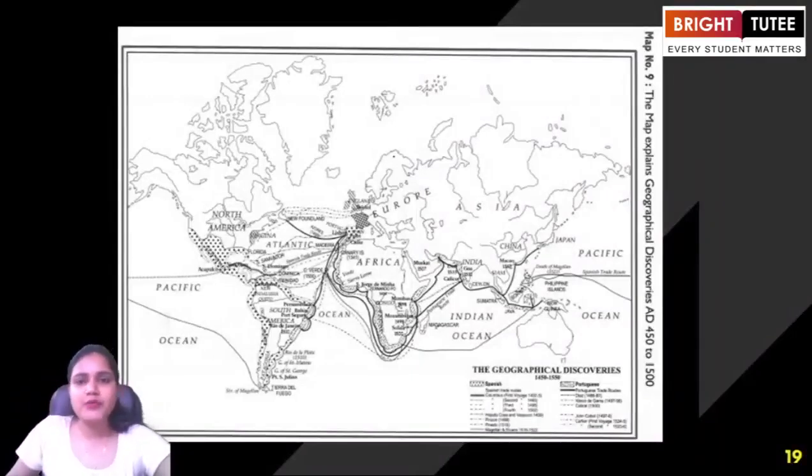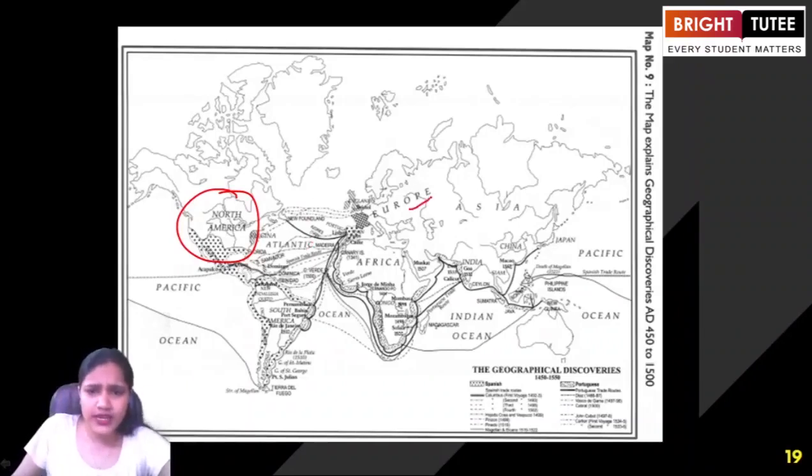The next map, number 9, shows the geographical discoveries that happened from AD 450 to 1500. Now students, when you look at the ancient world map here, you will find a lot of changes. Just look at the boundaries of different areas, and you will definitely see the changes. We are talking about North America and South America; look at the different seas and oceans connecting the different mainlands, the land masses.